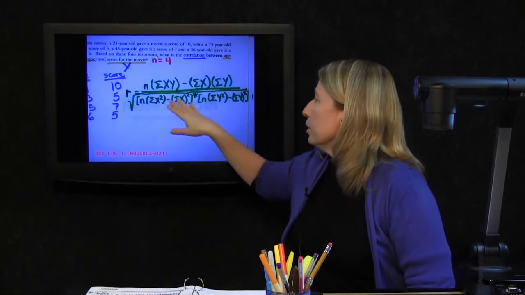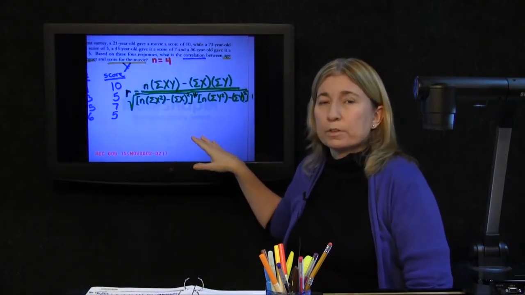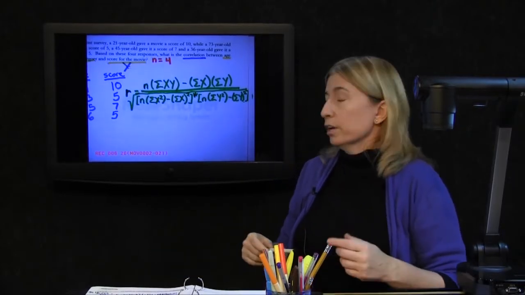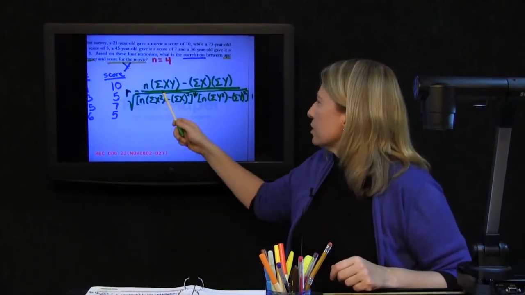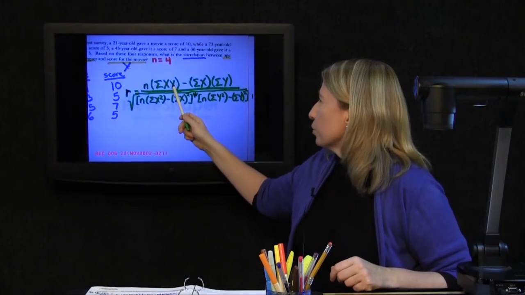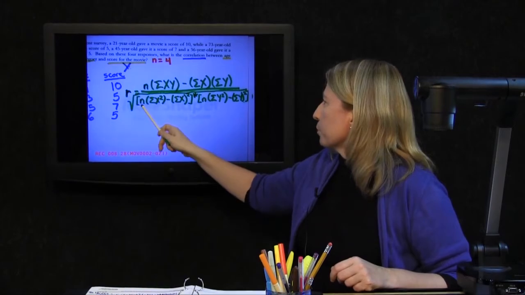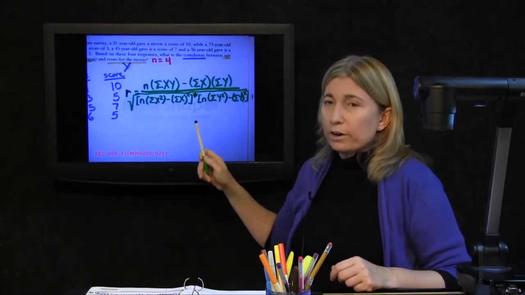All right, the only thing we need to do is just fill in these pieces concerning the data that we do have on the moviegoer age and the moviegoer score. Oh, right, and we said that the x's would be the age and the y's would be the score. We already know what n is. N equals 4. A 4 goes there, a 4 goes there, and a 4 goes there.